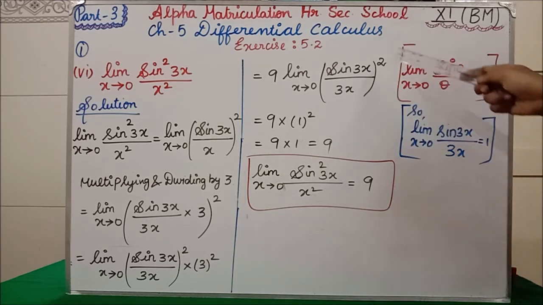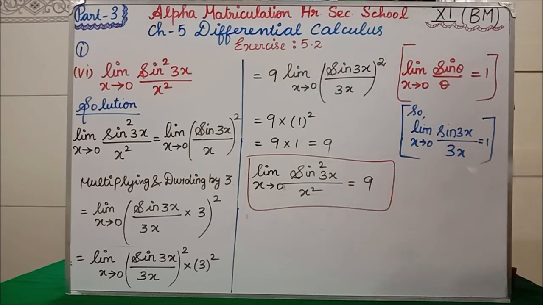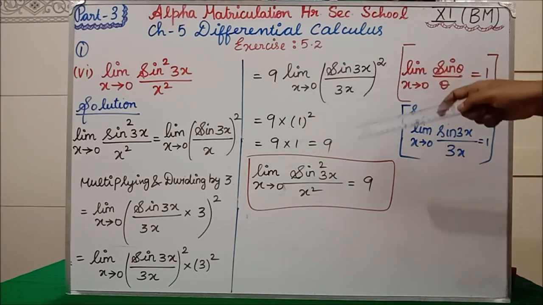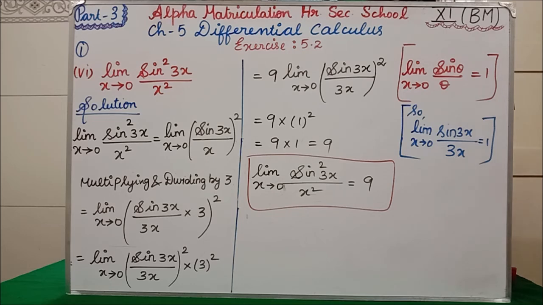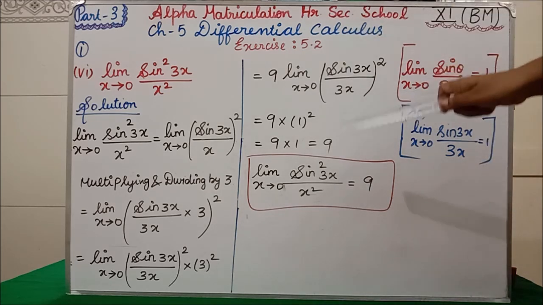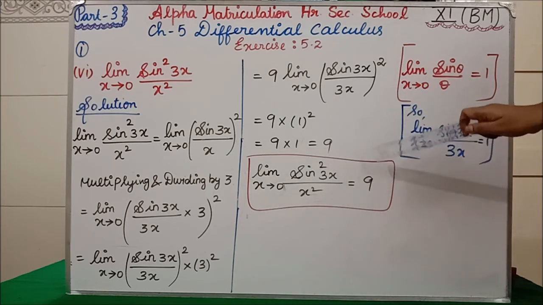So 9 into this full value, which has become 1, 1 the whole square. Which is equal to 9 into 1, which is 9. So again, one more time I have written the question, which is equal to 9. So the sixth subdivision answer is 9. Clear? Clear all of you?